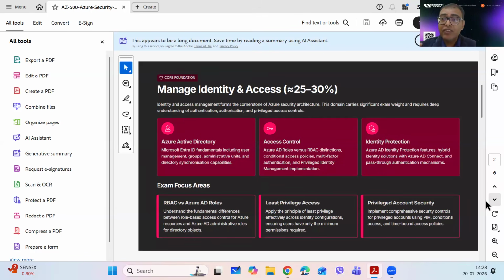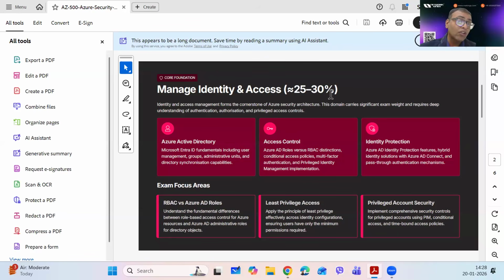Let's see what exactly we are going to cover here. The first topic, or rather the study area we are going to focus on, is identity and access. When we talk about the syllabus, 25 to 30% of the questions come from here. What exactly are we going to learn here? We learn Entra ID, which is the new name for Azure Active Directory. We talk about users, insiders, and guest users. How do we manage these users? How do we avoid insider attacks?